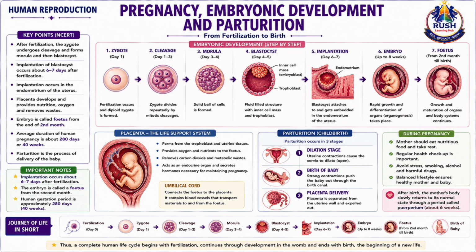Thus, human reproduction culminates in the birth of a new individual, completing the journey from a single-celled zygote to a fully developed baby. Important points: implantation occurs about 6 to 7 days after fertilization. The embryo is called a fetus from the 2nd month. Human gestation period is approximately 280 days or 40 weeks. Parturition means childbirth.